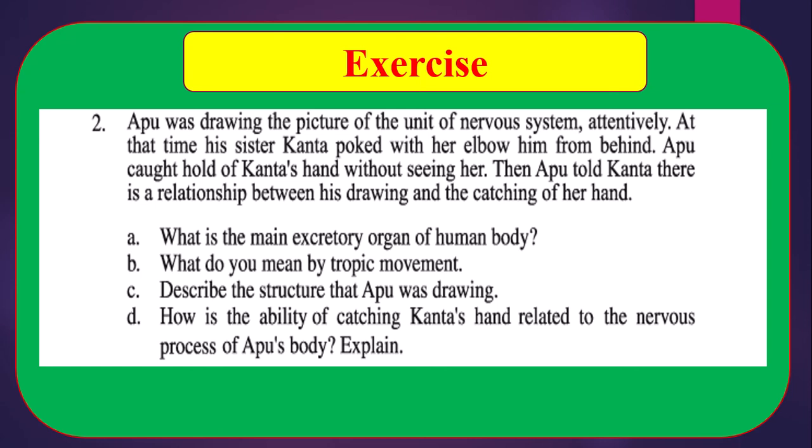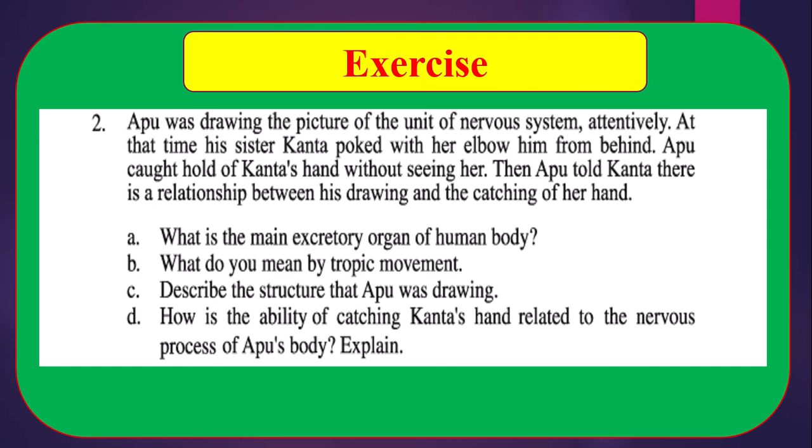Describe the structure that Oppu was drawing. Oppu was drawing the unit of the nervous system. We can see from the stem, and you know the unit of the nervous system is the neuron. That means Oppu was drawing the picture of a neuron. Describe the structure of the neuron.